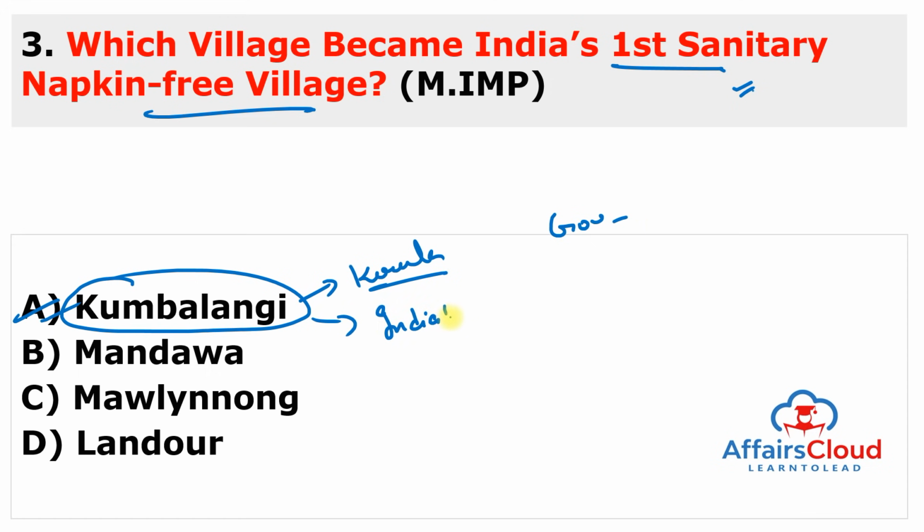Remember, this village is also India's first eco-friendly tourist village. And it is situated in which district of Kerala? It is situated in Ernakulam district of Kerala, as the first ever sanitary napkin free village in India.